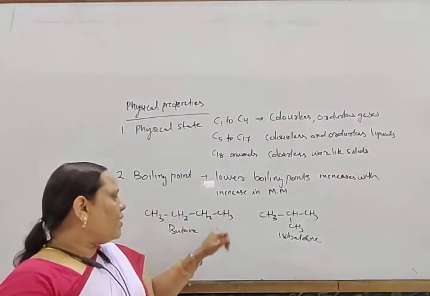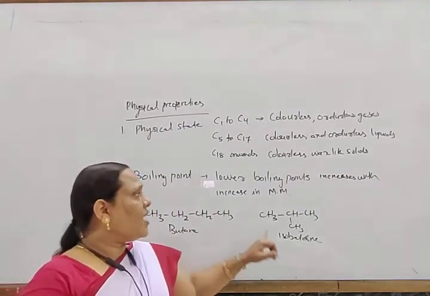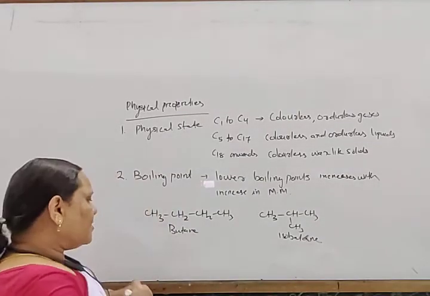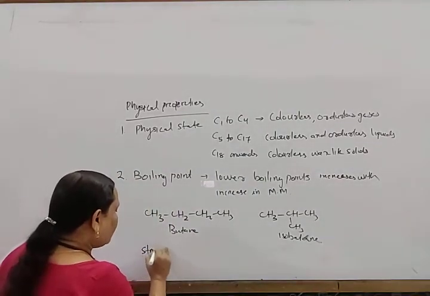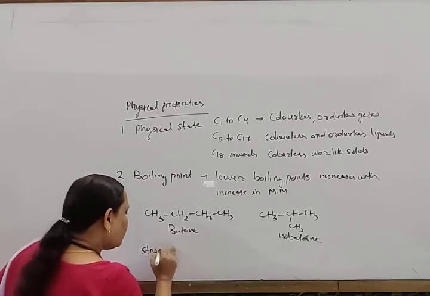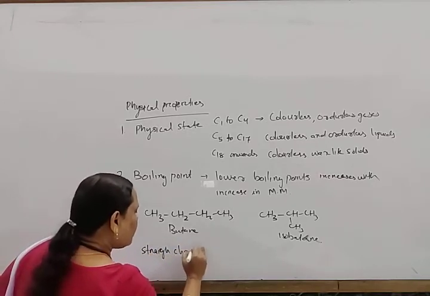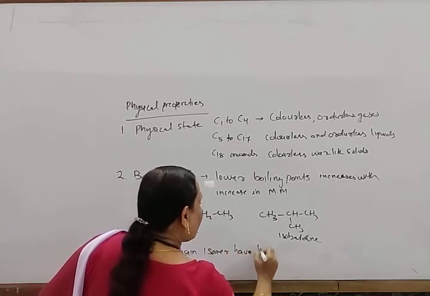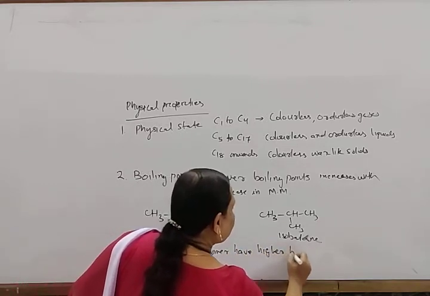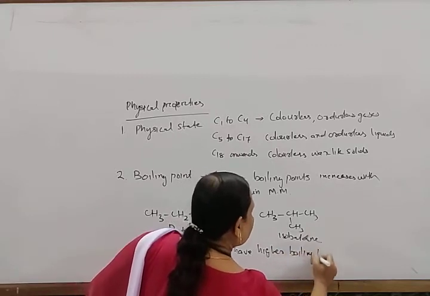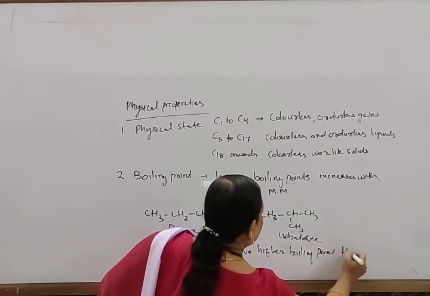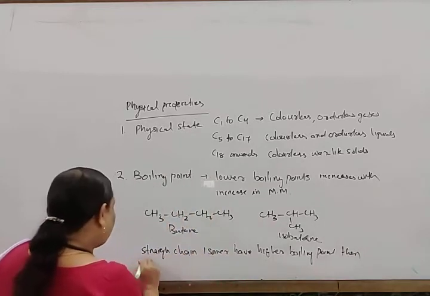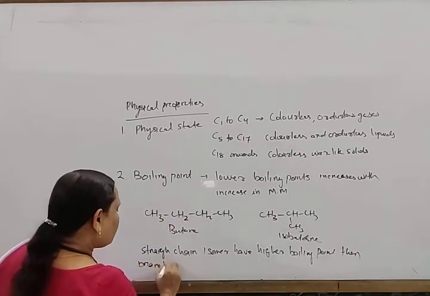So straight chain isomers have higher boiling points than branch chain isomers.